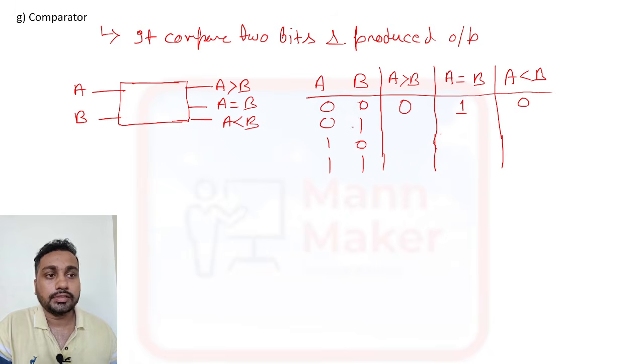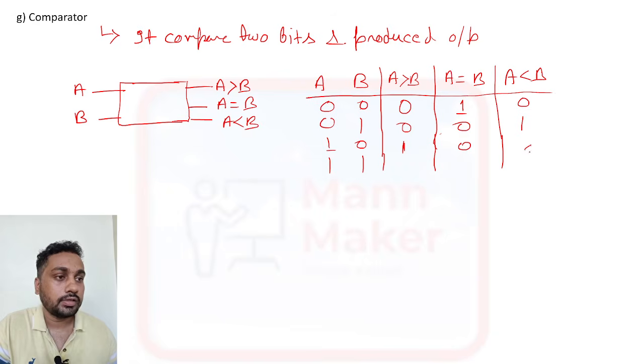0 1: A is less than B, so this one will be high, this is 0, this is 0. Now here A is 1 and B is 0, so A is greater than B, so this is high and the rest are 0. Again 1 1 means both are equal, so it is equal, and this side 0 0. Okay, now you can design your logic expression.